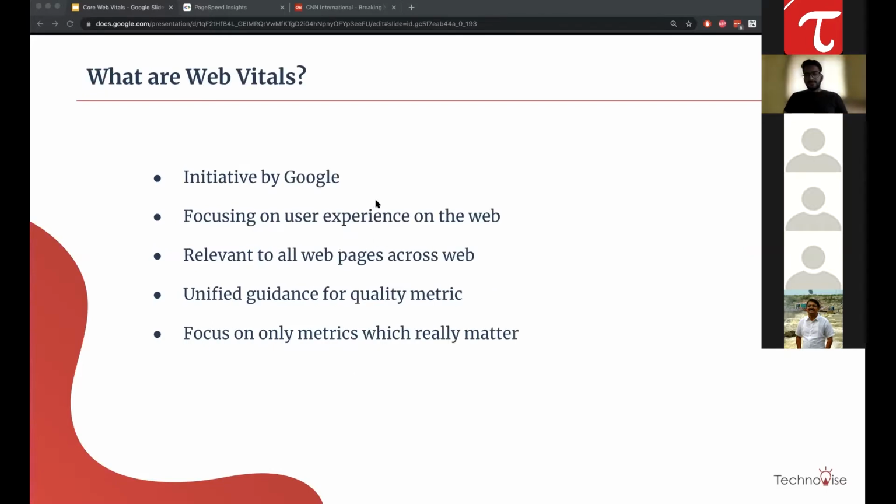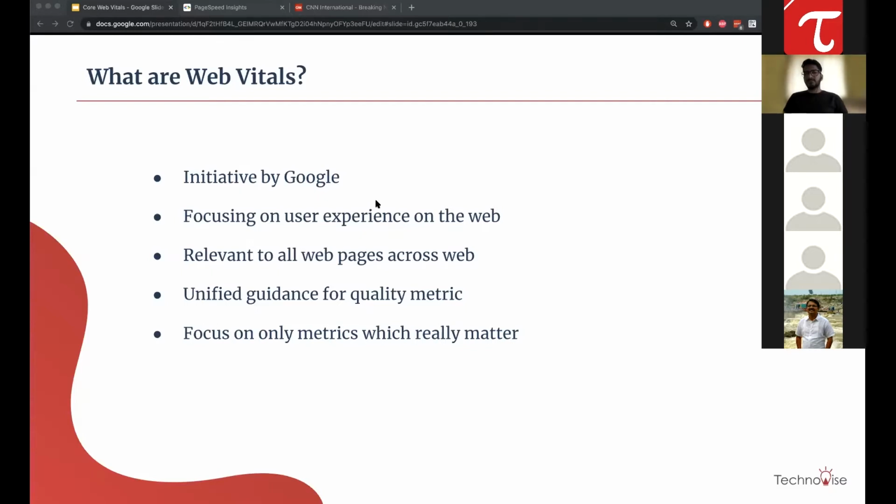So what are Web Vitals? It is an initiative by Google, and they had a proper research team just to understand the metrics of your page performance and how they affect the user experience. So basically, these Web Vitals totally focus on the user experience on the web.